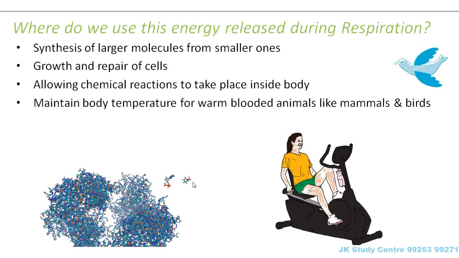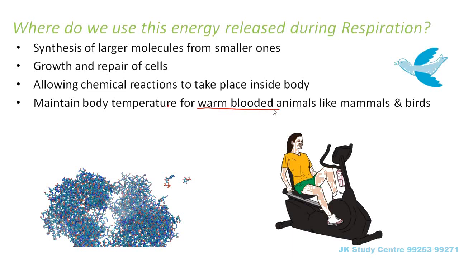Maintain body temperature for warm-blooded animals like mammals and birds. We have already discussed warm-blooded animals in class 9, right? So what are warm-blooded animals? Those animals which maintain their body temperature at a constant value. They always try to keep their body temperature constant. For example, human beings. Let us suppose it is very hot outside. Does our body temperature increase? What does our body do? Our body tends to lower the temperature of our body.